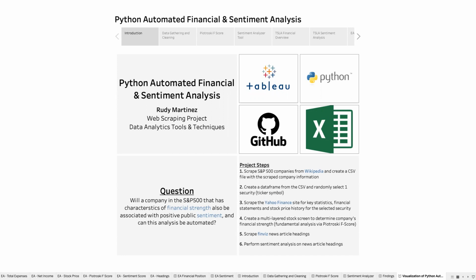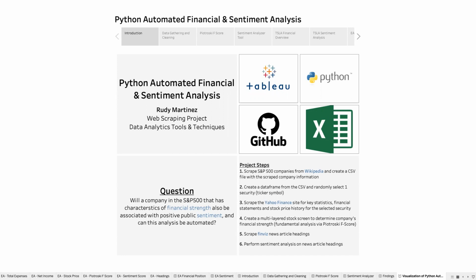Will a company in the S&P 500 that has characteristics of financial strength also be associated with positive public sentiment? And can this analysis be automated at the click of a button? I'll be diving into the details of this project momentarily, but at a high level, I executed on this question